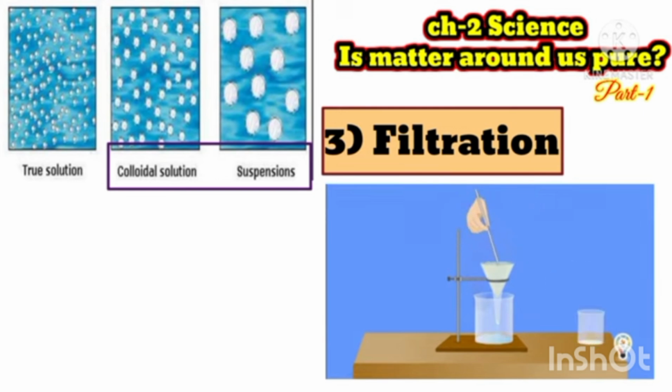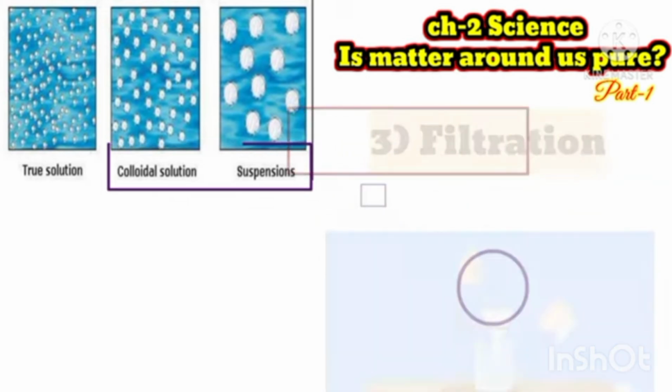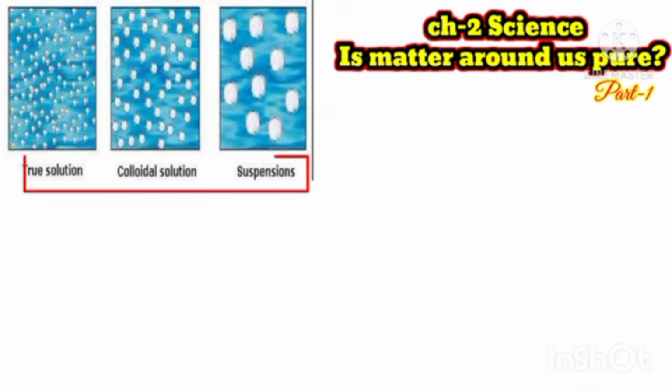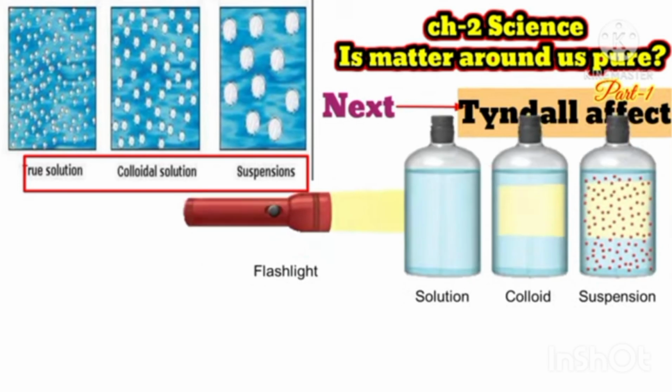And when we filter the suspension, we have also already seen in the lab that if we dissolve chalk in water and filter with the help of filter paper, chalk particles are left behind on the filter paper. So this is known as filtration criteria. These points, appearance and filtration criteria, are very important. And the next one, now we will talk about the Tyndall effect.